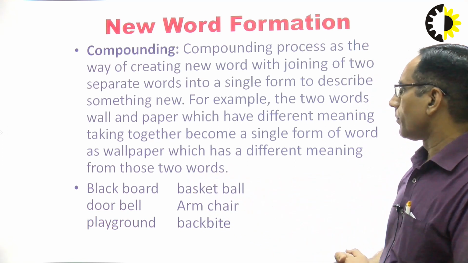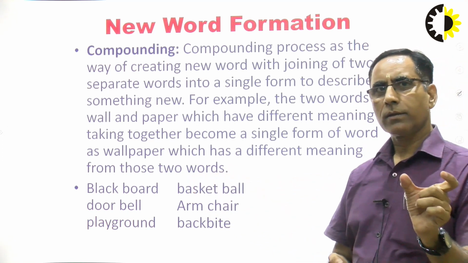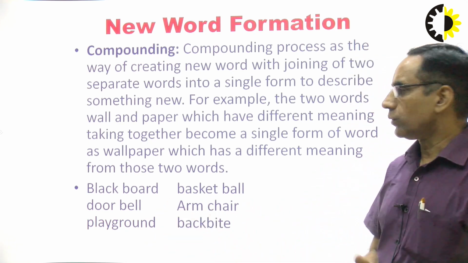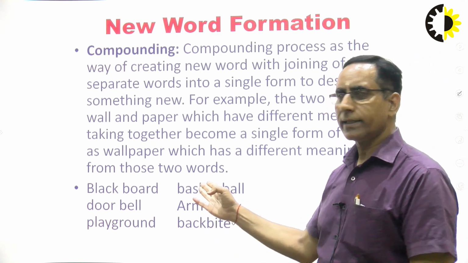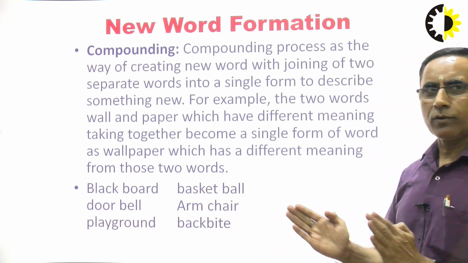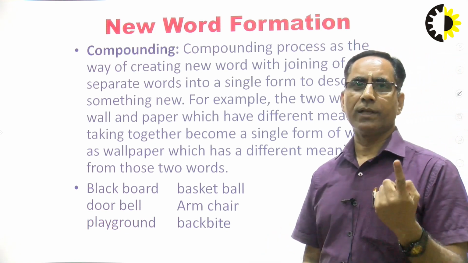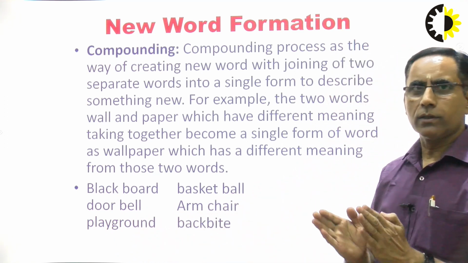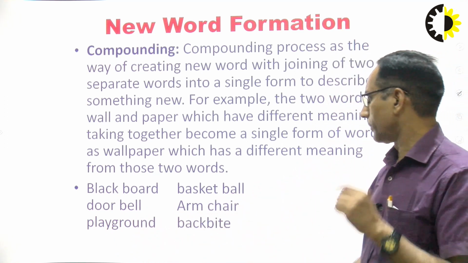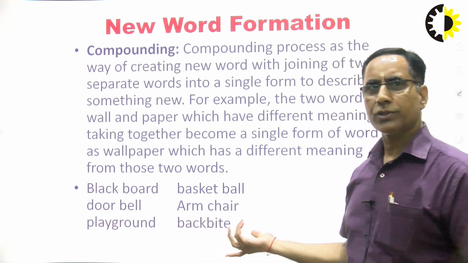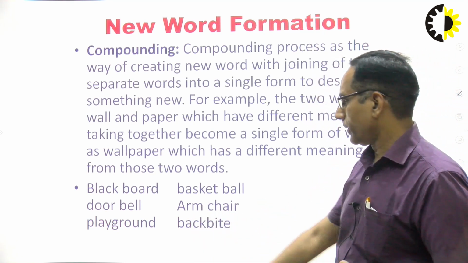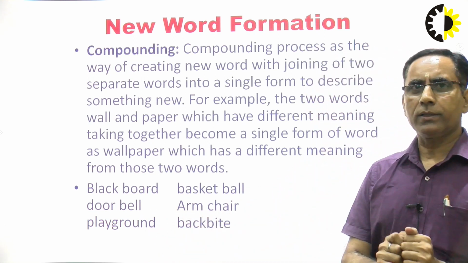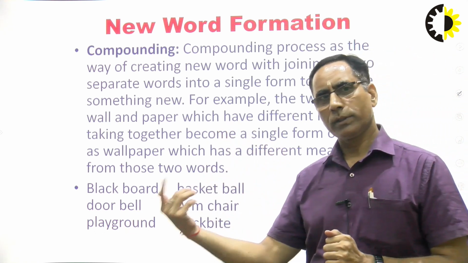Examples are given like blackboard. Black is the adjective, board is the noun. We have combined them into blackboard, or whiteboard. So this is the new word. Basketball, basket is a noun, ball also a noun, but when we combine them, basketball again becomes a noun. Doorbell, door is a noun, bell is a noun, and when we combine them it becomes one word, doorbell. Armchair, arm, noun, chair, noun, becomes a noun. Playground, play is the verb and ground is the noun, but when we combine them, the new word playground is coined, which is also a noun.